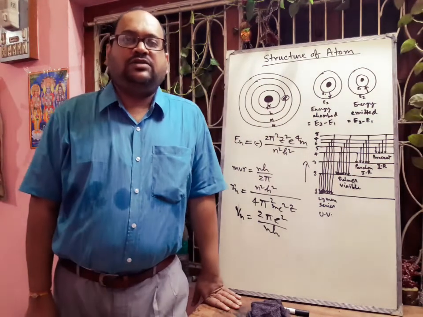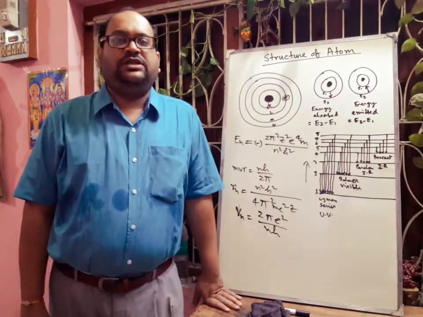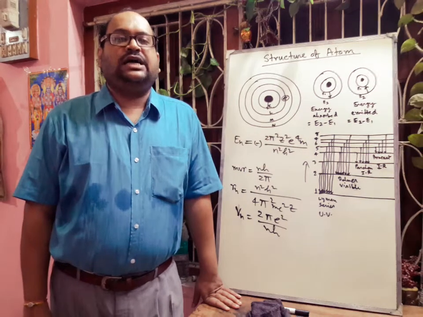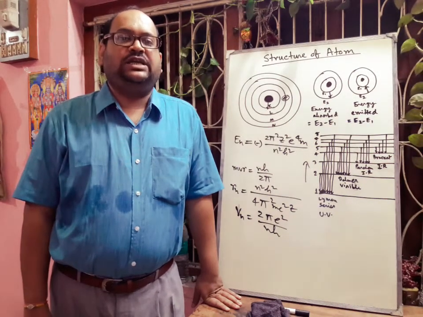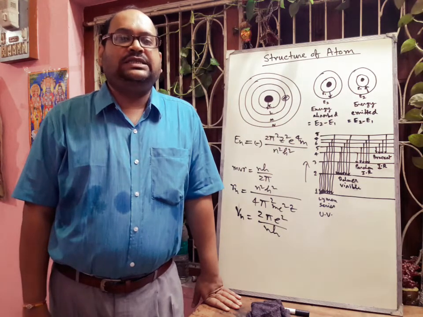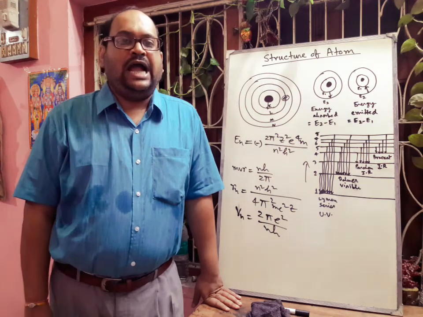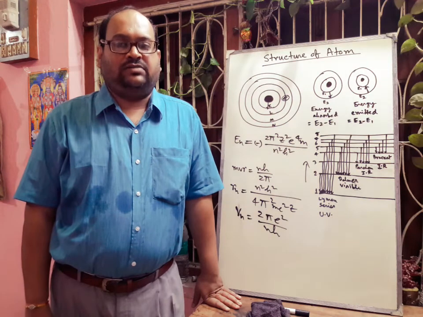Now an electron moving in a particular energy level without losing energy is known as the ground state, and on gaining energy from an external source, the electron jumps from lower energy level to higher energy level, and this is known as the excited state of the atom.